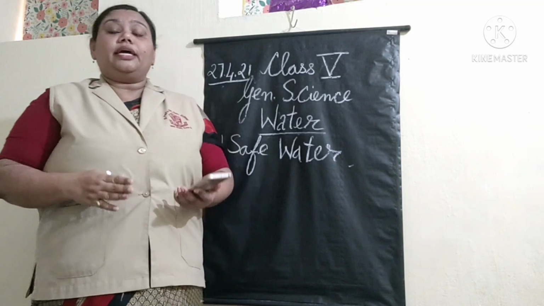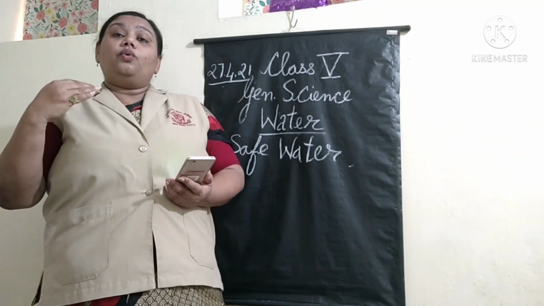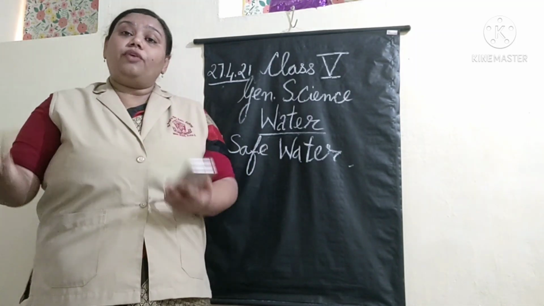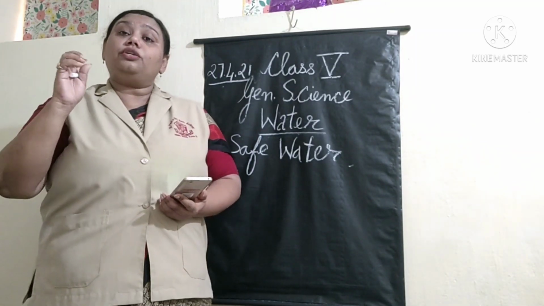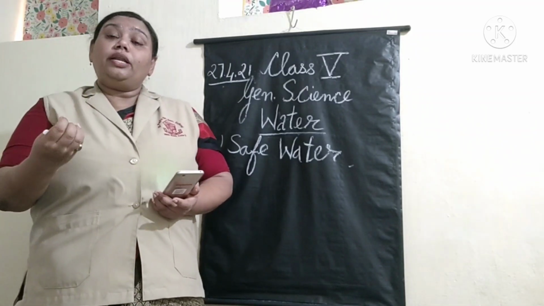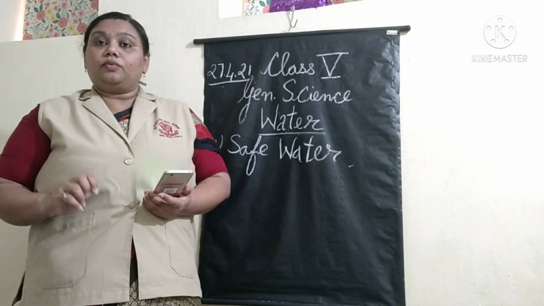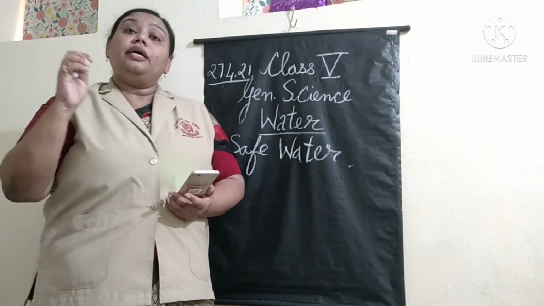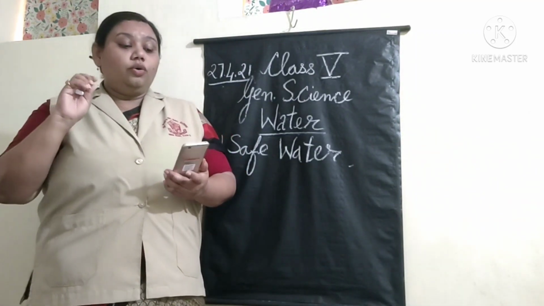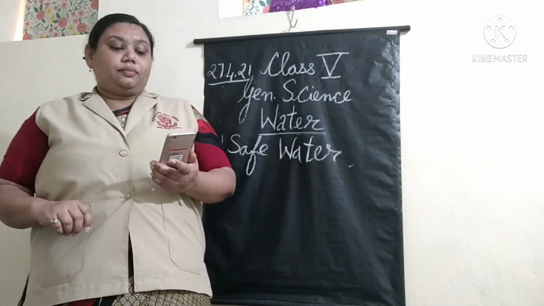Before we understand how we purify water, we need to study what will make the water impure. Yes, what will make the water impure? So, impurities in water can be of two types.